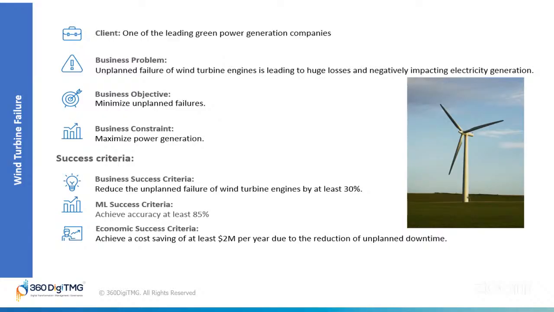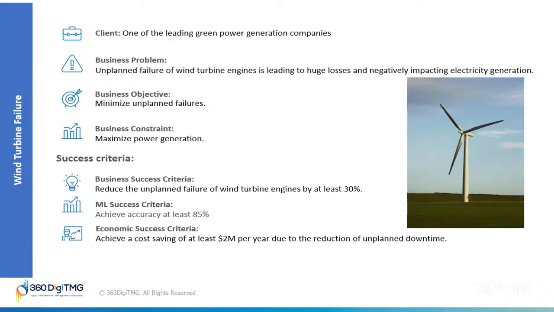This is a big problem for two reasons. First, when the turbine stops working, the company can't generate electricity, which means they are not producing the power they promised to deliver. Second, fixing these turbines is expensive. They are huge machines, often in remote locations. So, sending a team to repair them costs a lot of money and takes a lot of time as well. So, these unplanned failures are causing the company to lose money and struggle to meet their electricity generation goals.